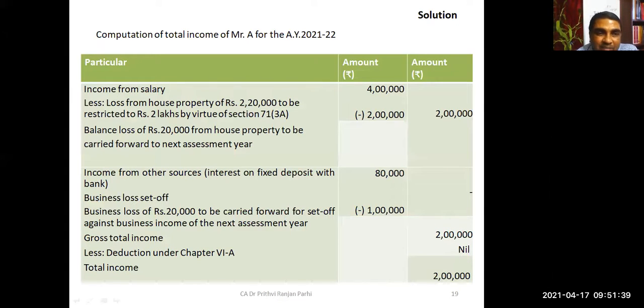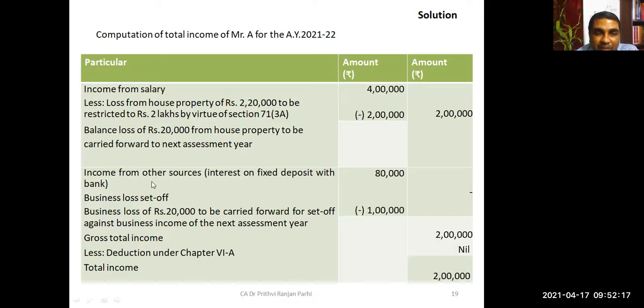You can have a look at this. Income from salary is 4 lakh rupees. House property loss, even if it is 2,20,000 rupees, maximum 2 lakh can be set off. So if we set off this 2 lakh against this 4 lakh income, my net taxable amount will be 2 lakh rupees. Next, the remaining 20,000 rupees can be carried forward. The carry forward concept we will be learning in our subsequent class.